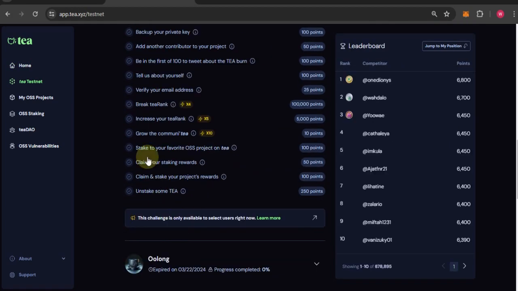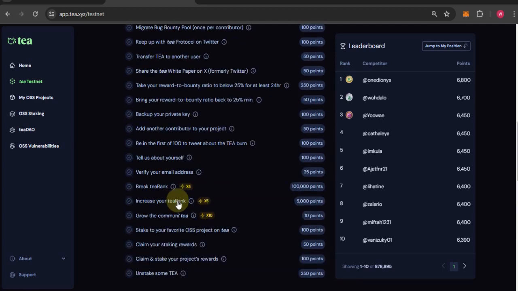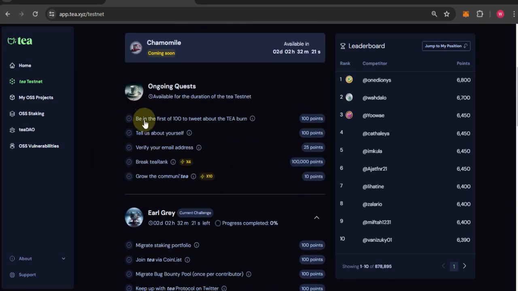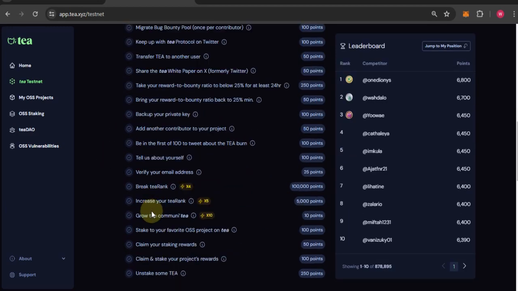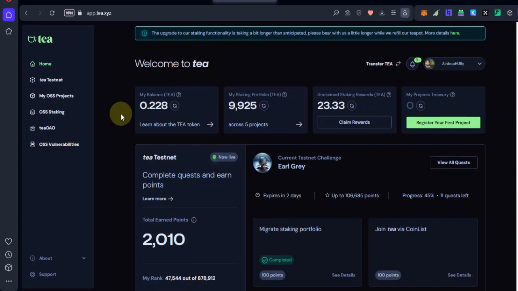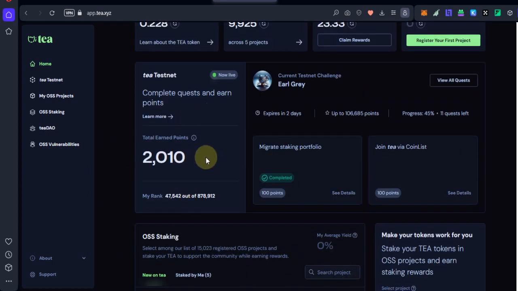You have many tasks to complete, but you can't complete all of these tasks. I have already completed these tasks in my original account. I created this account to explain the registration process in T testnet. Right, I logged into my original account. Now you may see some changes in the dashboard. I have accrued 2010 points.